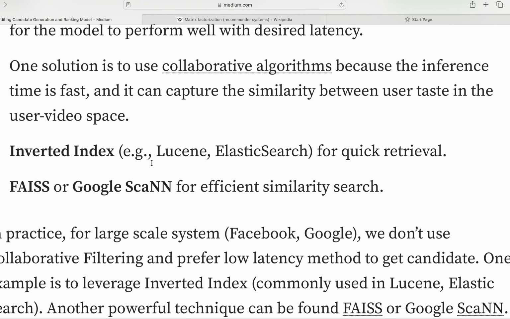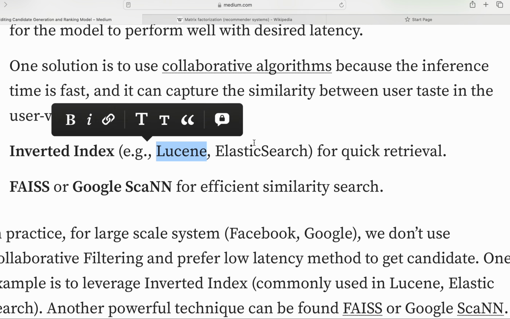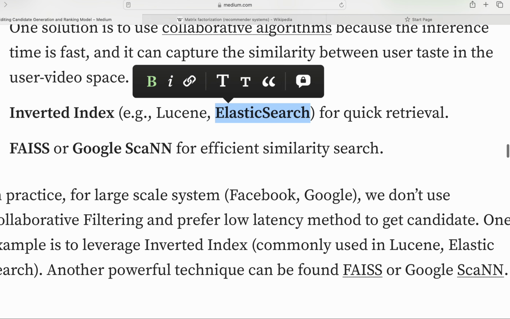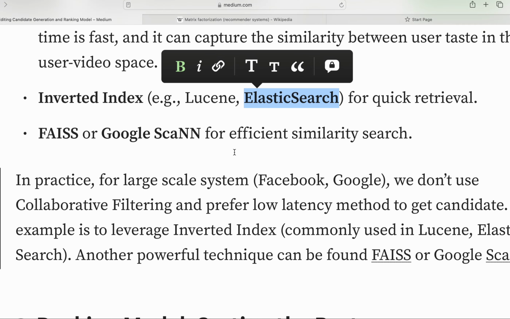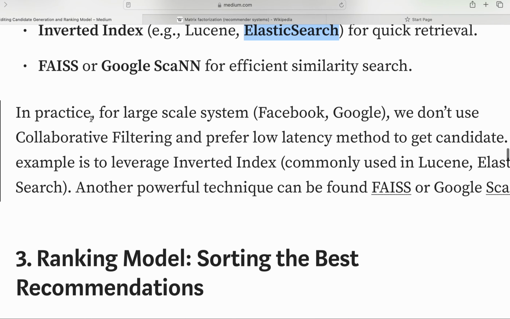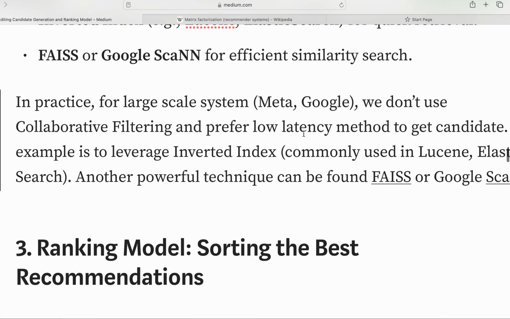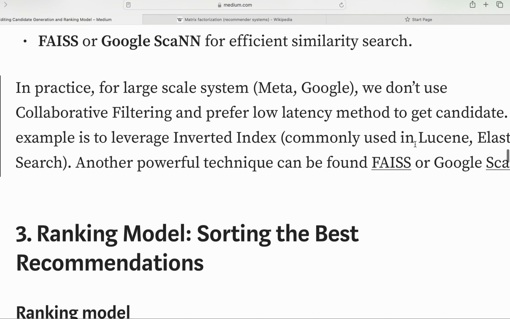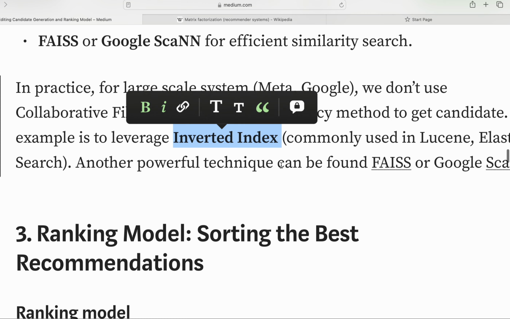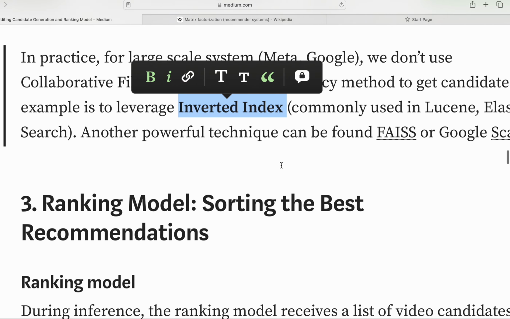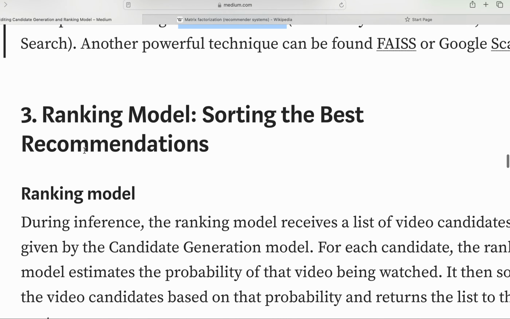So inverted index, like Lucene's Elasticsearch, for quick retrieval, FAISS and Google ScaNN for speed and efficiency. In practice, at large scale like Facebook, Meta, we don't use collaborative filtering as the preferred method to get the candidates. For example, we leverage an inverted index. So this is the inverted index, right? We did it in mathematics. I studied it in my 12th class. And then the ranking model, sorting and the best recommendation.